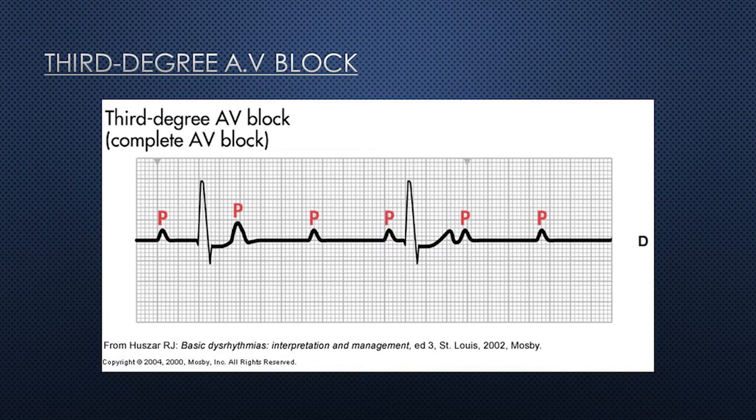P wave also depends on the underlying rhythm. PR interval is very irregular. P to QRS ratio: more P waves than QRS complexes. That is about the ECG criteria of this third degree AV block.